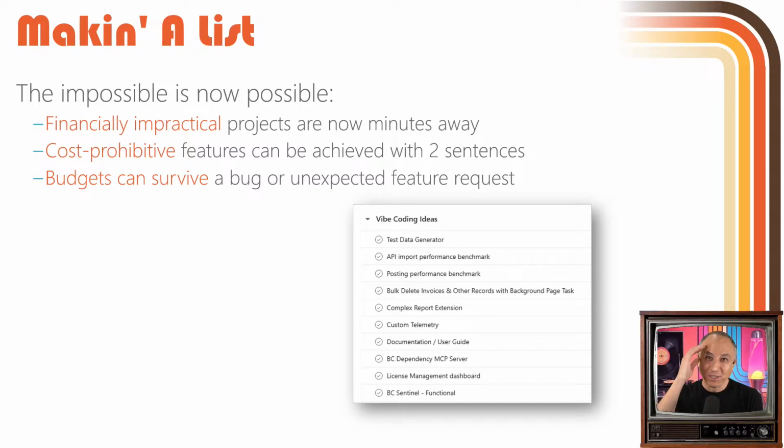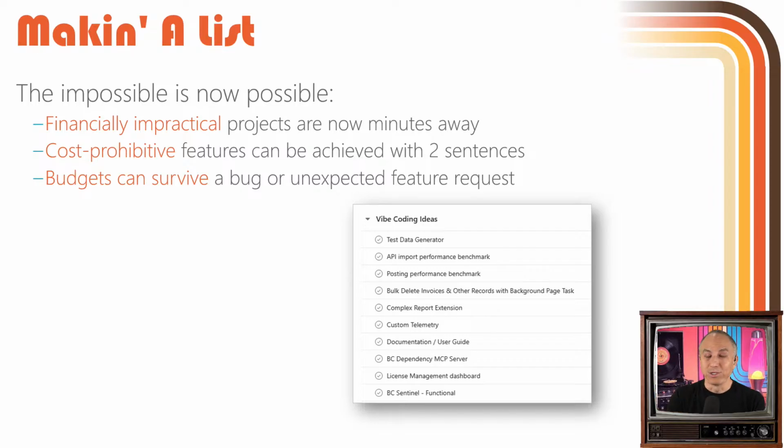The test data generator has literally been on my list for 5 years or more because that's something I used constantly in Dynamics GP. API import performance benchmark, very closely related to that. Posting performance benchmark, which I already explained. Bulk delete invoices and other records. And I want to explore page background tasks, just learn when can I use them, when can't I, what are the limitations, how well do they work.